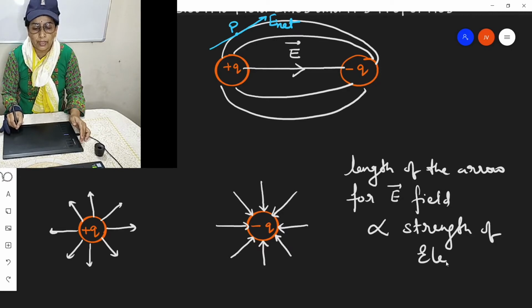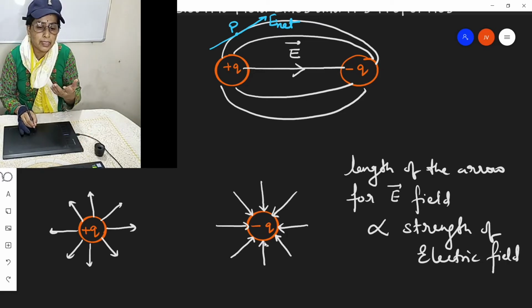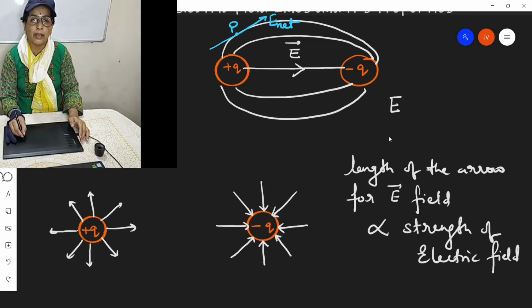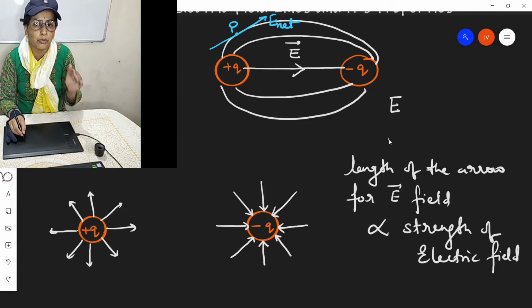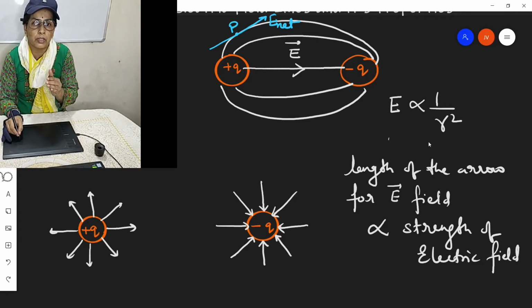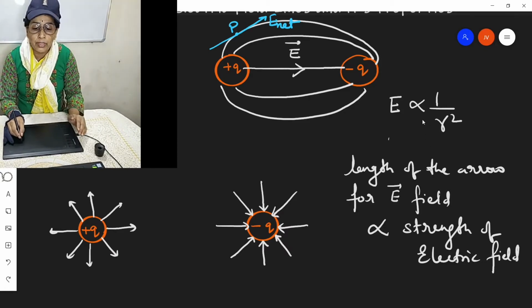That means near the charge, field will be stronger, because we have the electric field formula E is equal to KQ by R square. That means electric field also follows the inverse square law. So electric field is inversely proportional to R square. R is the distance between the point charge and the place where we are finding electric field.